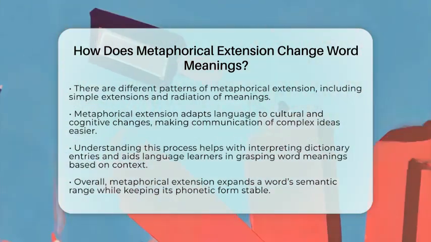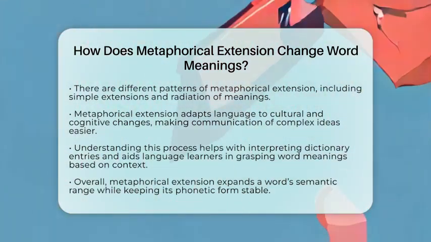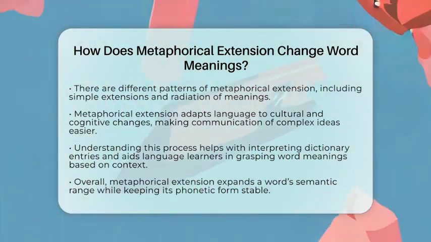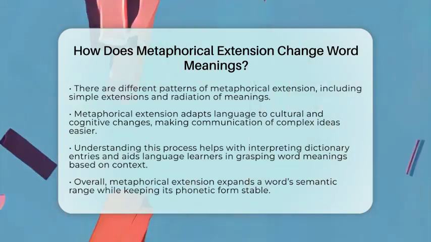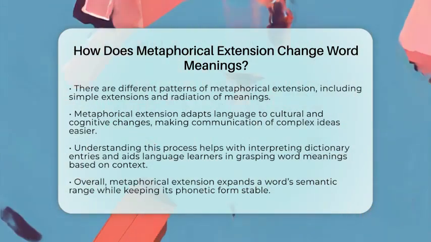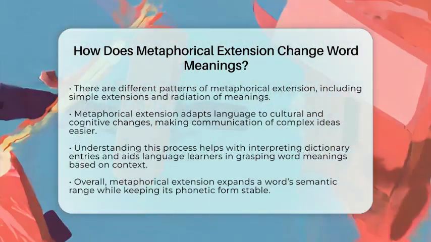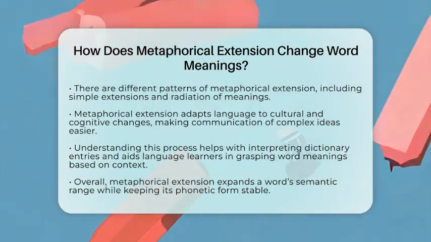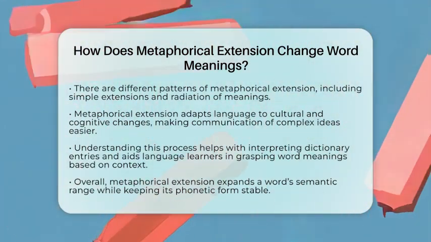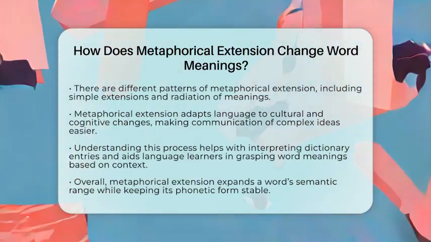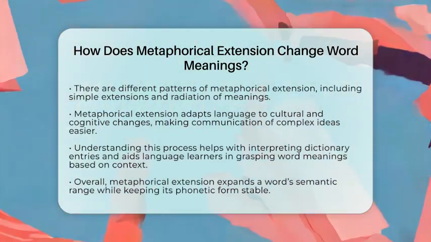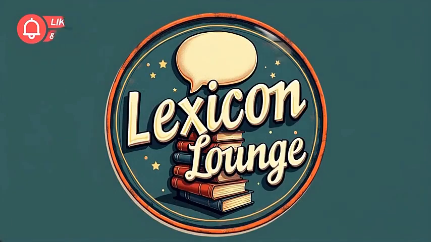Understanding metaphorical extension is helpful for interpreting dictionary entries. Many words have multiple meanings that evolved through this process. It also aids language learners in grasping how words can convey different but related meanings based on context. In essence, metaphorical extension changes word meanings by expanding a word's original sense to new domains. This process enriches the word's semantic range while keeping its phonetic form stable, contributing significantly to the evolution of language.